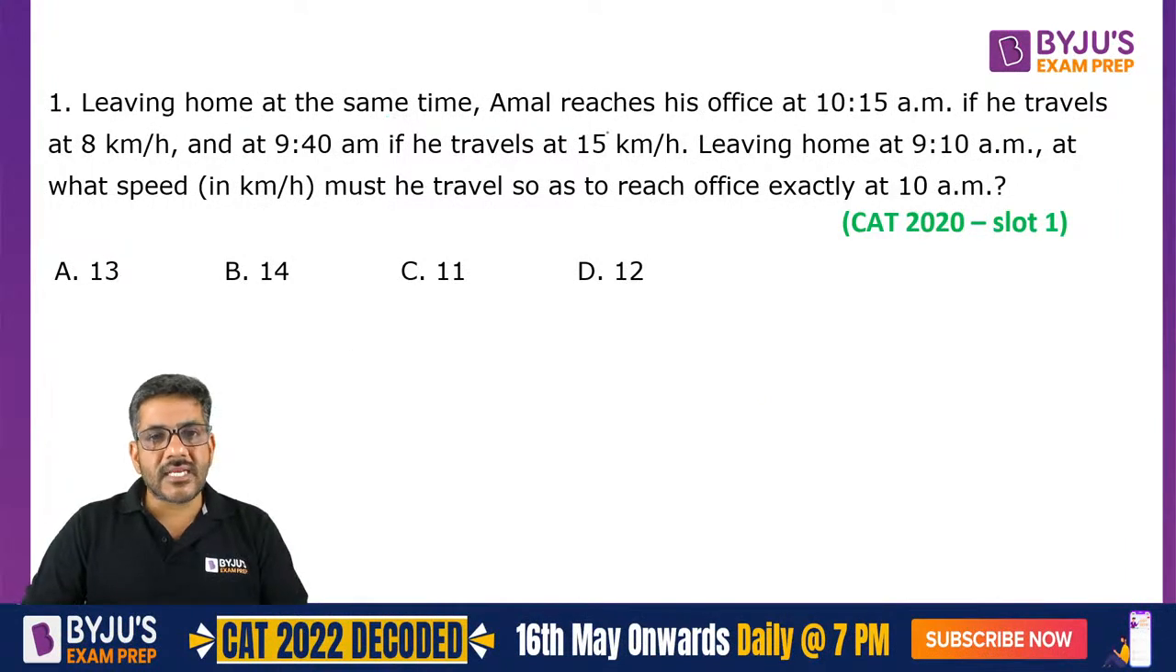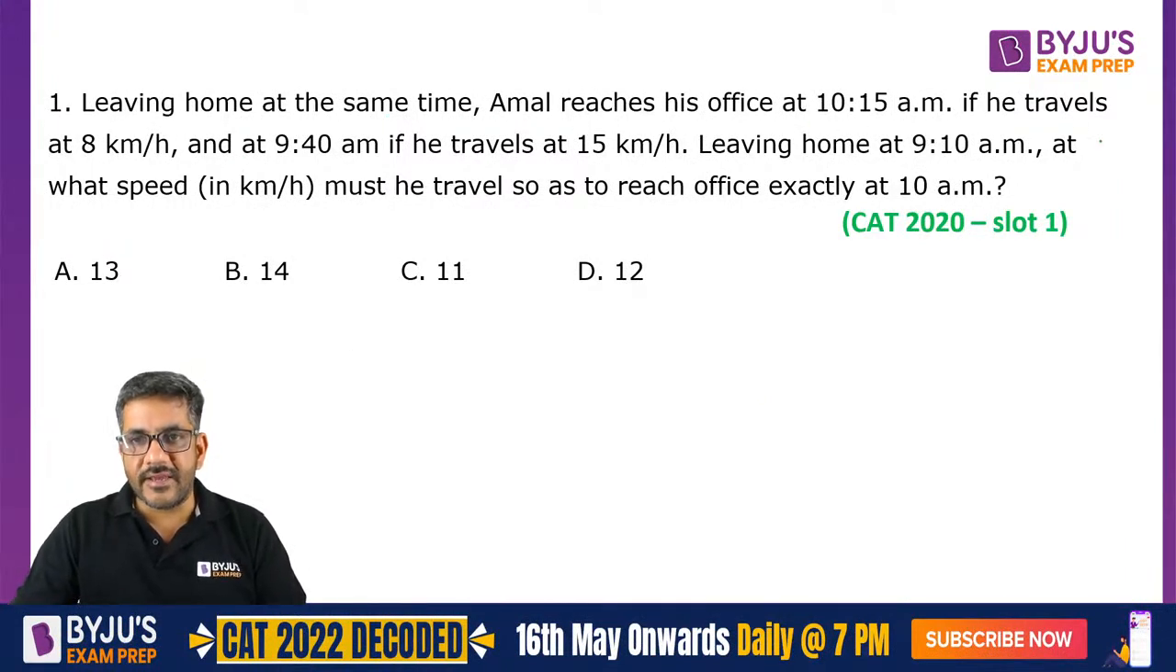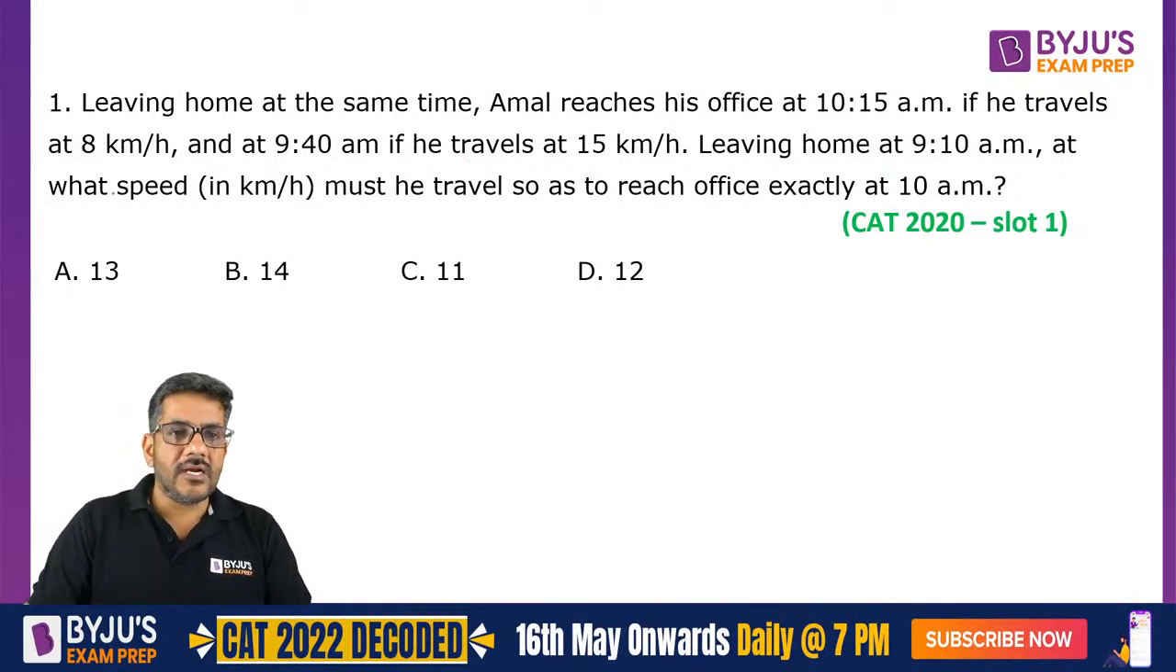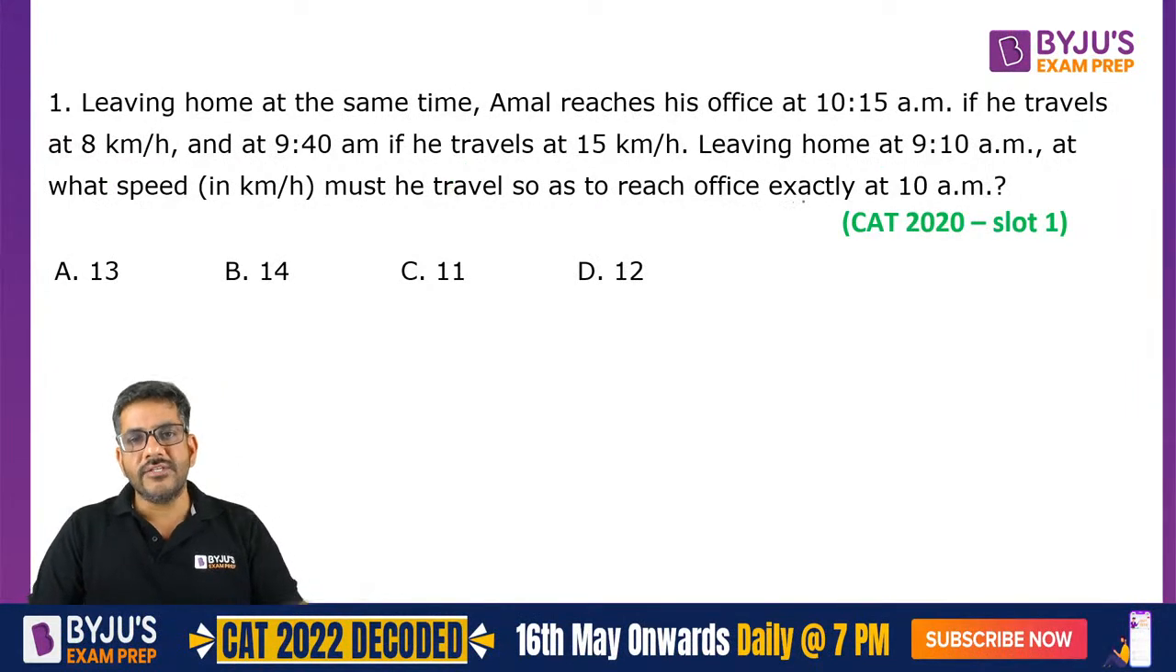Leaving home at the same time, Amal reaches his office at 10:15 a.m. if he travels at 8, at 9:40 a.m. if he travels at 15. Leaving home at 9:10 a.m., at what speed must he travel so as to reach office exactly at 10 a.m.?